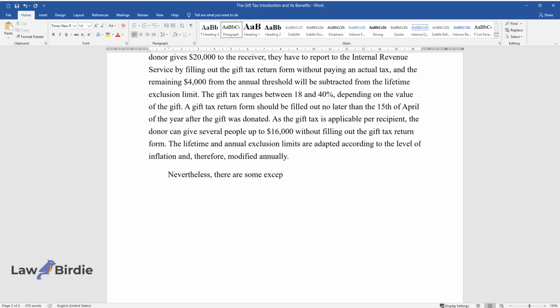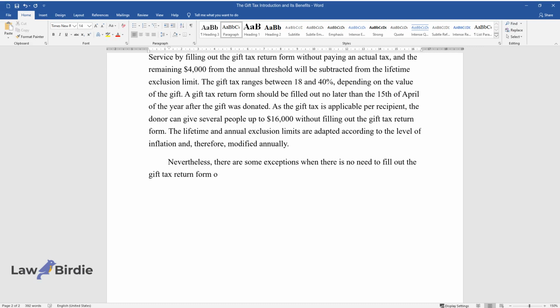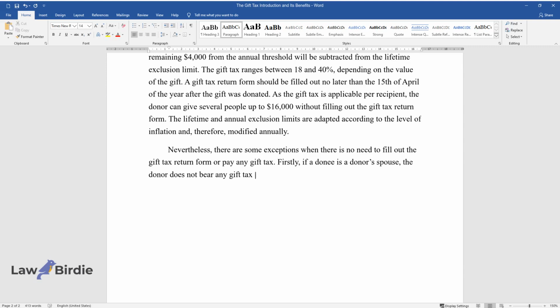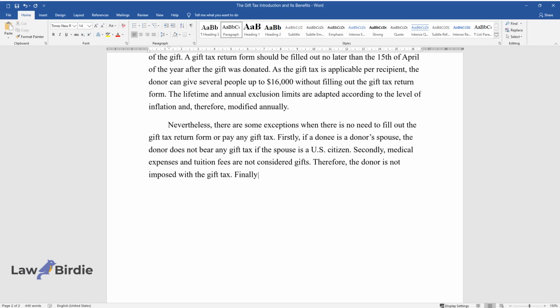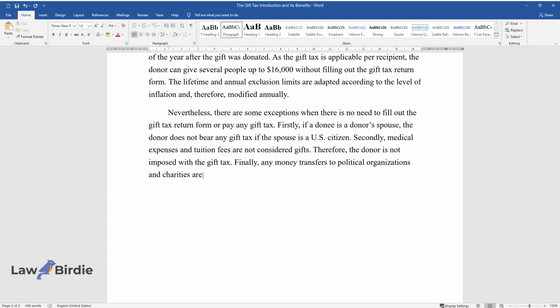Nevertheless, there are some exceptions when there is no need to fill out the gift tax return form or pay any gift tax. Firstly, if a donee is a donor's spouse, the donor does not bear any gift tax if the spouse is a U.S. citizen. Secondly, medical expenses and tuition fees are not considered gifts. Therefore, the donor is not imposed with the gift tax. Finally, any money transfers to political organizations and charities are not counted as gifts and do not have to be paid the gift tax.